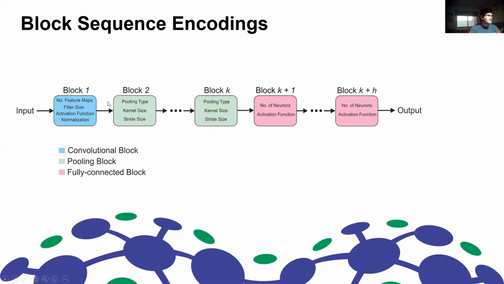We have the block sequence encodings, which I think is the most simple, but very powerful too. It's a linear sequence of blocks in which each block is, for example, a convolutional layer, a pooling layer, or a fully connected layer. And each block comprises several of these hyperparameters that we need to tune for each layer. For example, number of feature maps, filter sizes, activation function, etc.